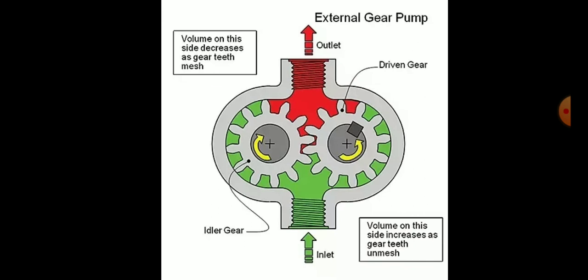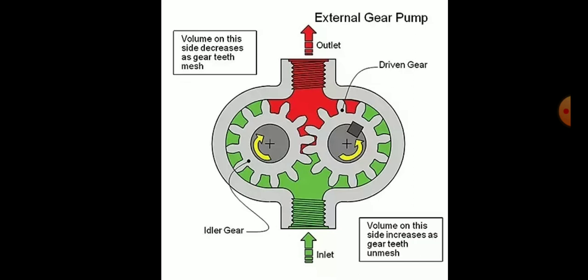There is a constant gap between two teeth. That's why we call it constant volume. This doesn't mean that this pump doesn't change the flow rate. It can change the flow rate according to the accelerator. The more accelerator you give, the more RPM will be provided to the input shaft of the pump. So in this way you can change the flow rate.